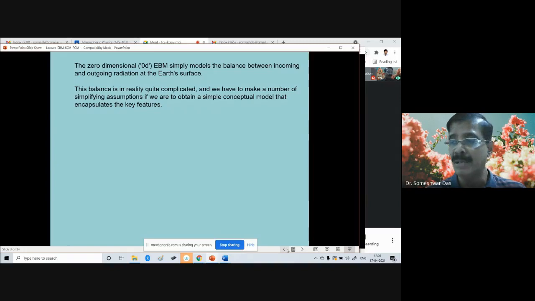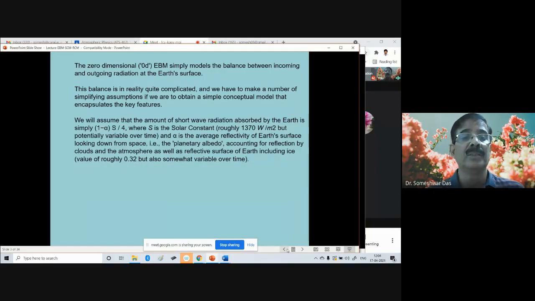But we try to simplify it by considering Earth as the simplest point in space, from a conceptual point of view. So we will assume that the amount of short wave radiation absorbed by the Earth is simply (1 - α) S/4.